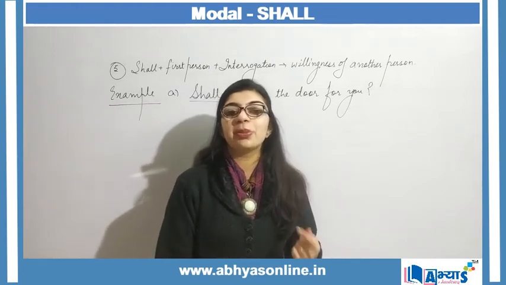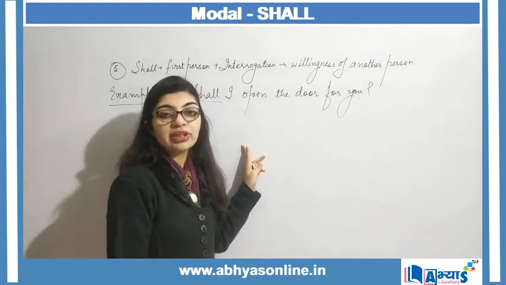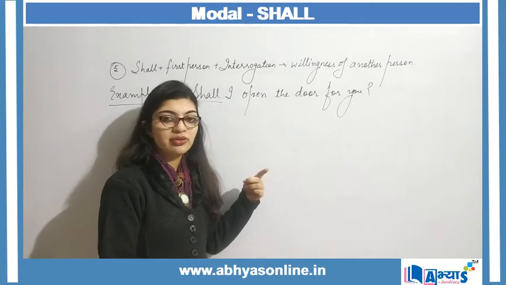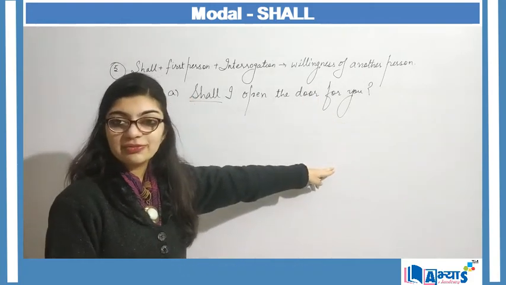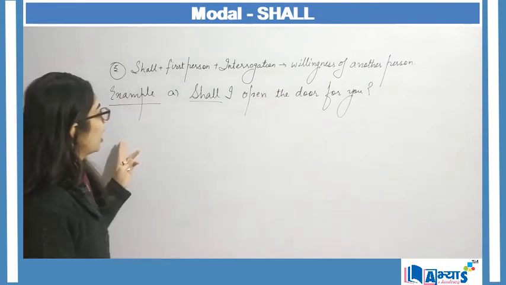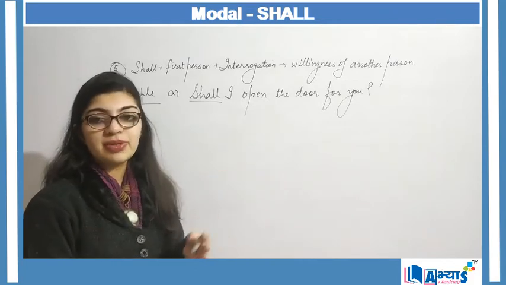The answer can be either yes or no. But this action won't take place till I know the willingness of the second person, right? Or of the other person. Now unless I know the willingness of the person, this action will not take place. So here shall will express the willingness of another person.